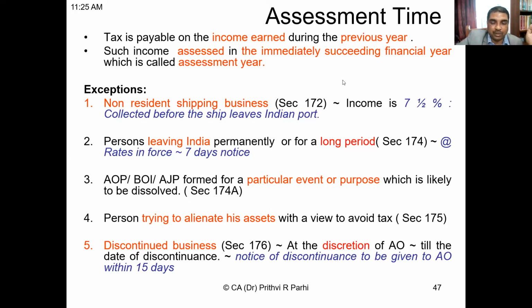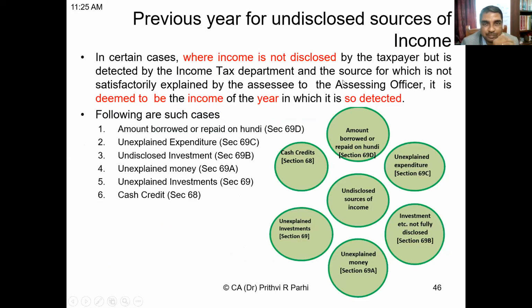One more point I want to cover in today's session. In case of certain incomes, which are listed here, you see 1, 2, 3, 4, 5, 6 kinds of situations, these are the situations where income is not disclosed. In that case, it will be deemed to be income of the year in which it is so detected.